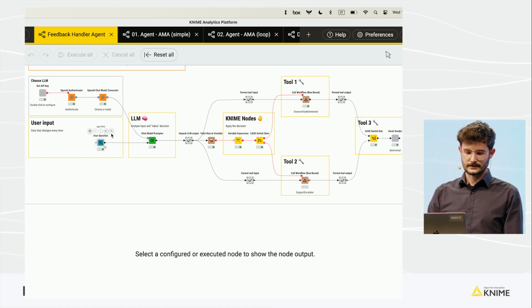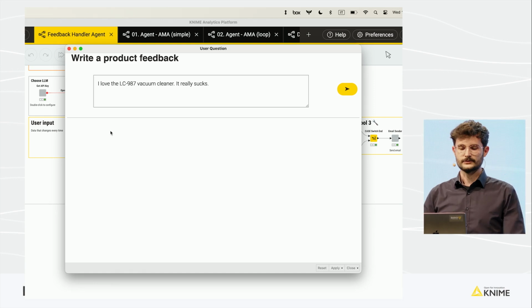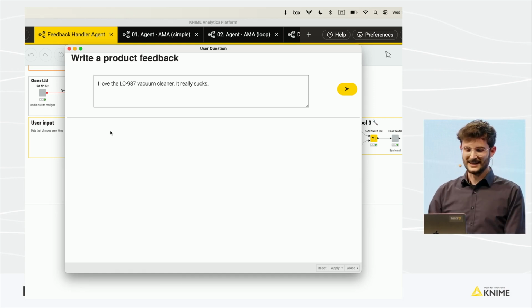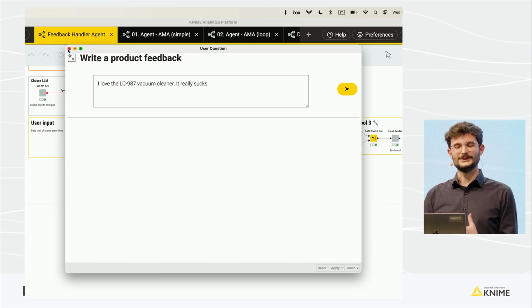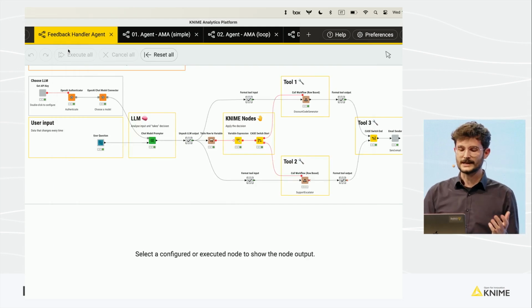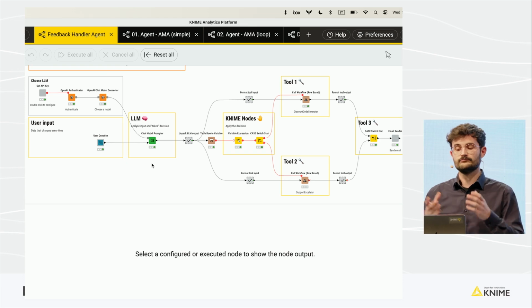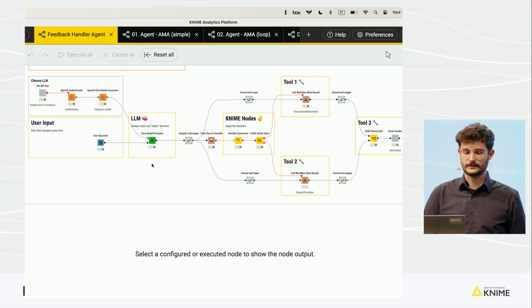So in this case, I receive feedback that looks like this. For example, I love this vacuum cleaner, it really sucks. And what I want to do is to automatically analyze this feedback and then take a certain decision according to the sentiment of that feedback.